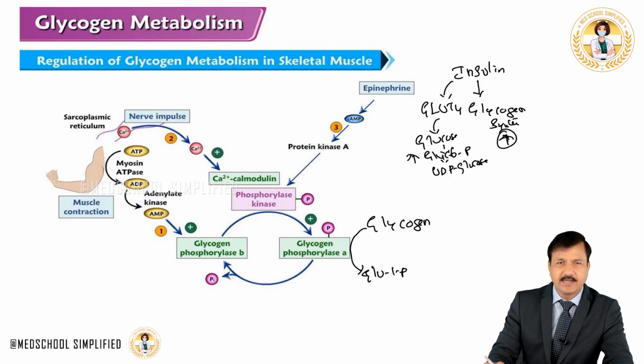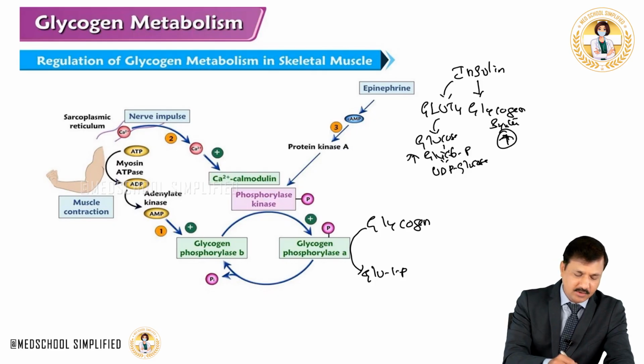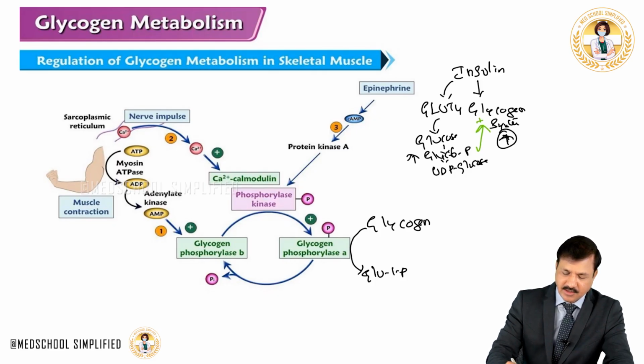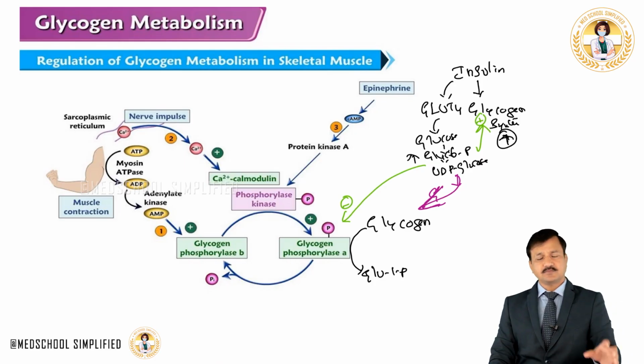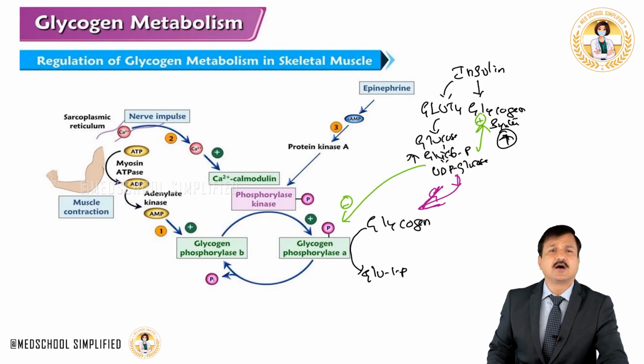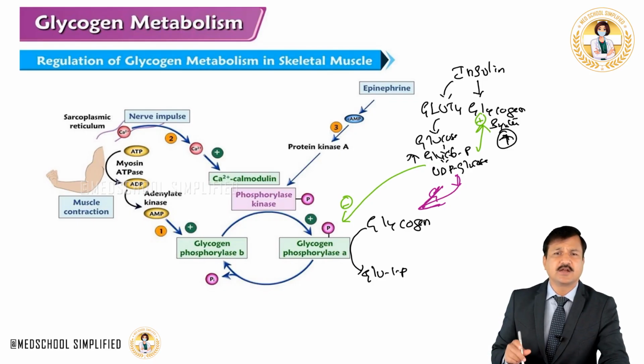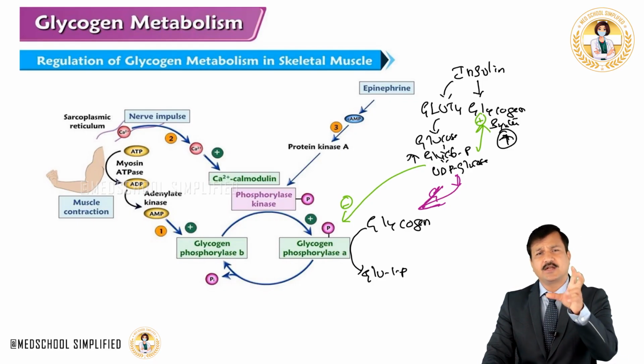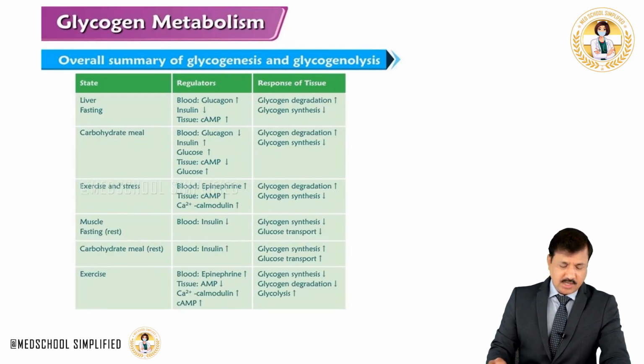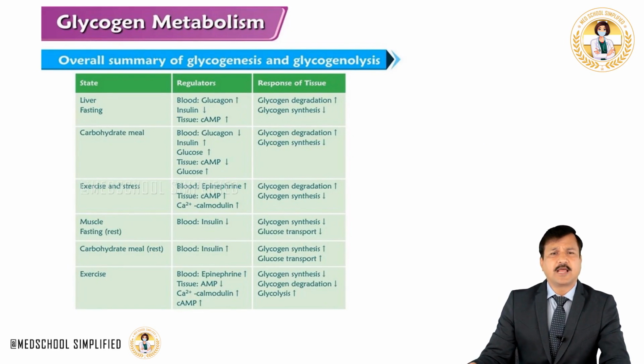So there will be relative elevation of glucose 6-phosphate, and that glucose 6-phosphate also has a positive effect on glycogen synthase, and it will have a negative effect on glycogen phosphorylase. So overall this UDP glucose will go towards glycogen formation. So here, glycogen is synthesized. So this is how insulin can increase glycogen synthesis under fed condition in the skeletal muscle, fed and resting condition, remember that. Coming to the overall summary of glycogen synthesis and glycogen degradation.